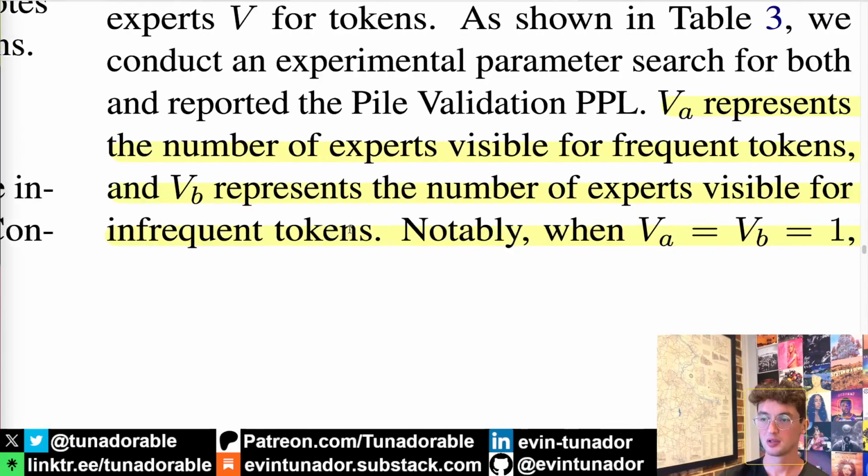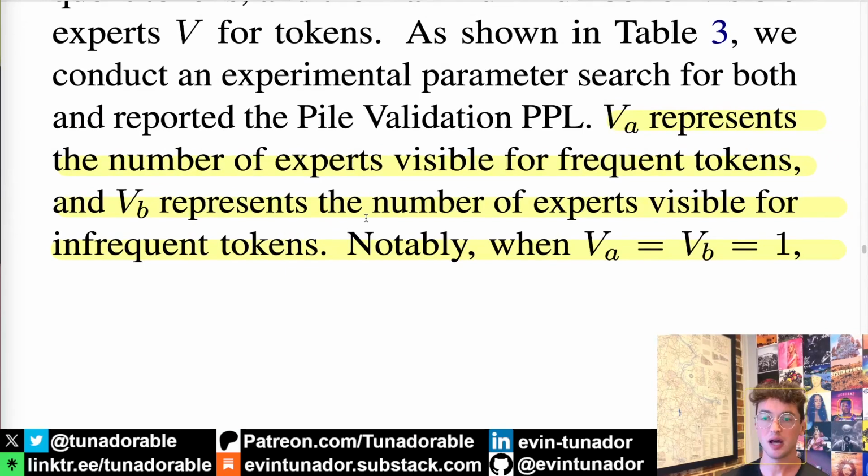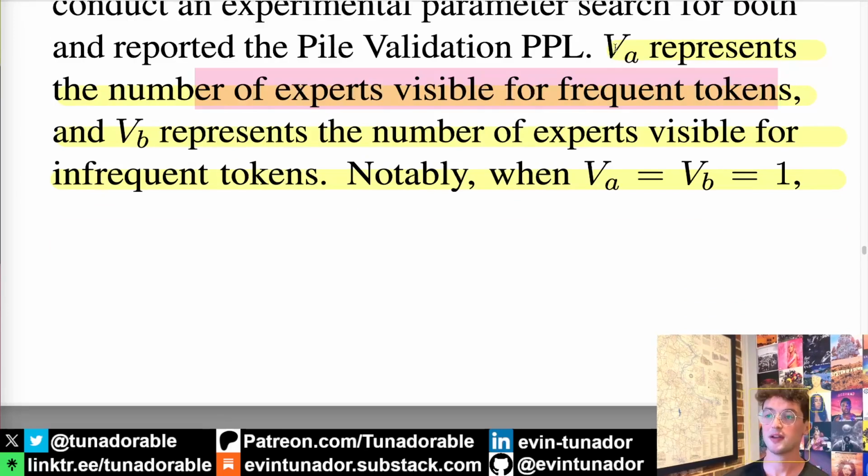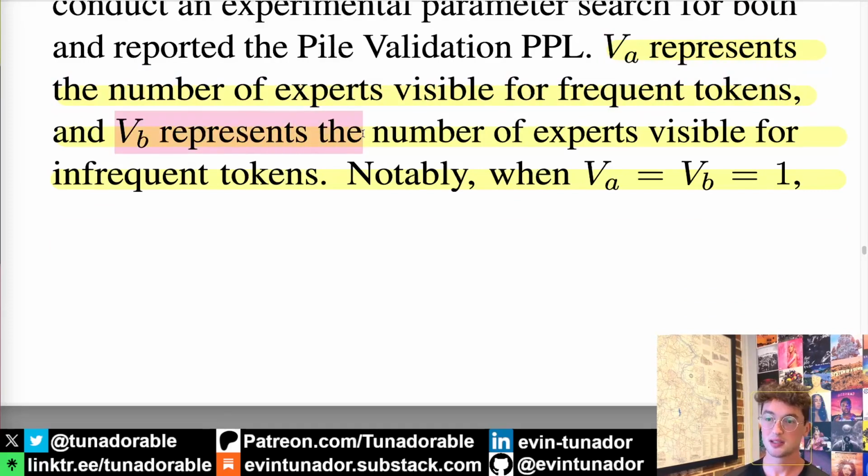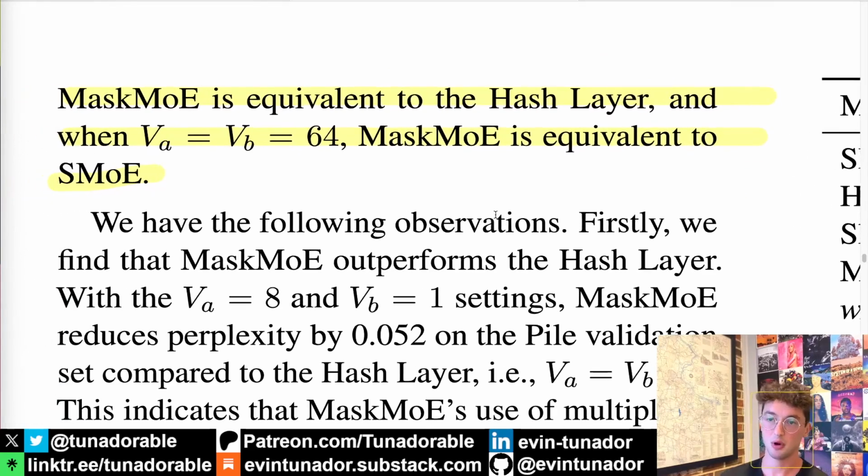So they did some ablation experiments on the number of experts visible for frequent versus infrequent tokens. We're going to use the designation V sub B as the number of experts visible for frequent tokens, as in not being masked. Wait, sorry. V sub A is the number of experts visible for frequent tokens, and V sub B is the number of experts visible, aka not masked, for infrequent tokens. Notably, if V sub A and V sub B are both 1, then mask MOE becomes equivalent to the hash layer.